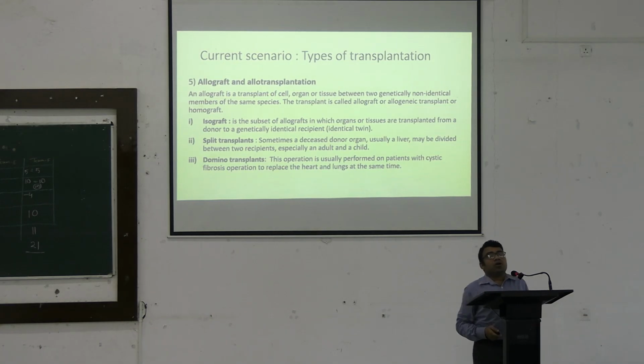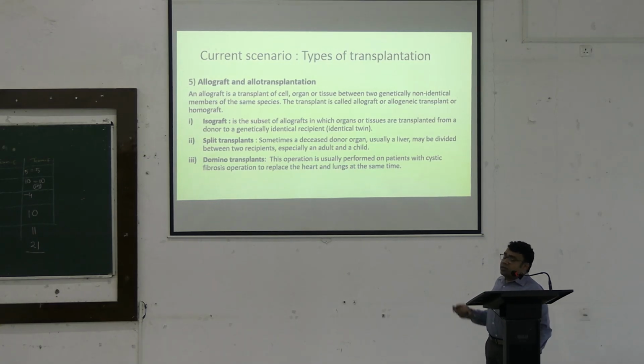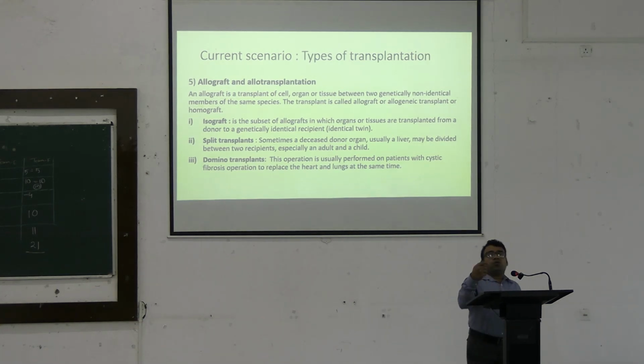For example, we can call it an isograft when the donor is an identical twin. So, most of the complications related to the immunological consequences can be avoided. Similarly, there are two other types of transplant. One is called a split transplant. What is a split transplant? If you go through the news, you can find that many times organs are harvested from brain dead patients, and these organs are used for transplantation in many patients. So, when the organs from one patient are used for transplantation in many patients, we call it a split transplant.